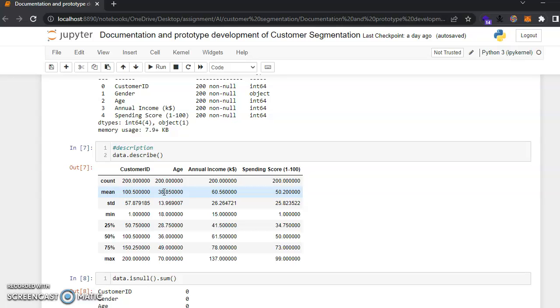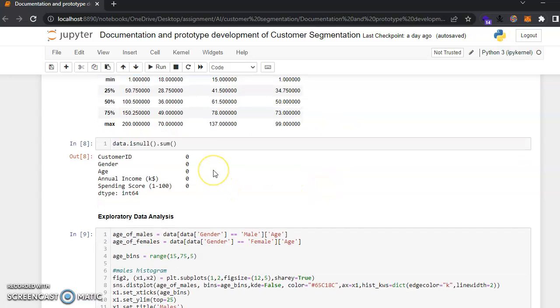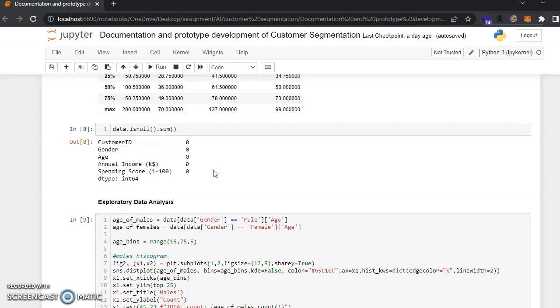The mean of the annual income is around 60,000, whereas median is 61,000, very close to each other. Minimum income is around 15,000 and max is 137,000. Mean of the spending score is 50. Median is also around 50 and it spans between 1 to 99. There are no missing values.